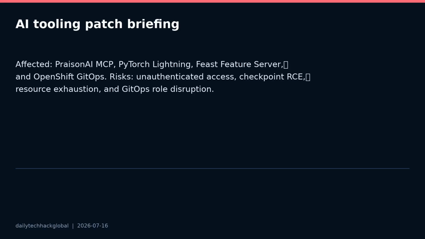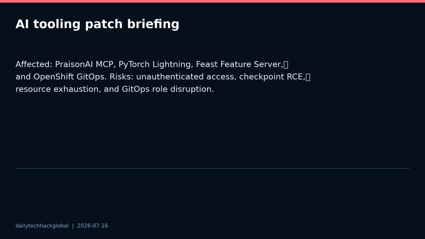If you run PraisonAI MCP services, load PyTorch Lightning checkpoints, operate Feast feature servers, or manage OpenShift GitOps, check patches and exposure today. The practical risk is unauthenticated access, model workflow compromise, resource exhaustion, or role disruption in systems that often sit close to AI and cloud automation.